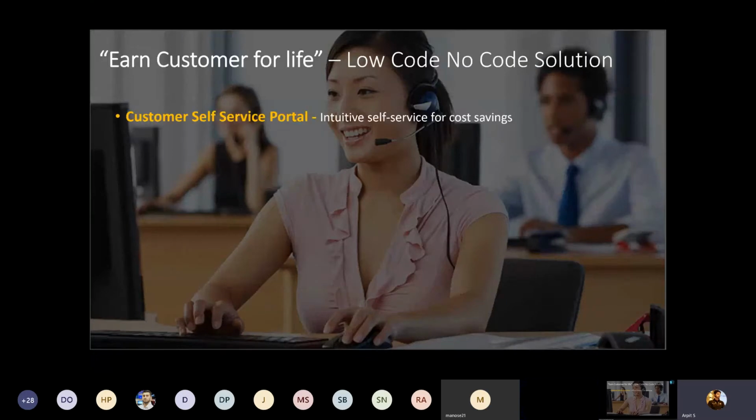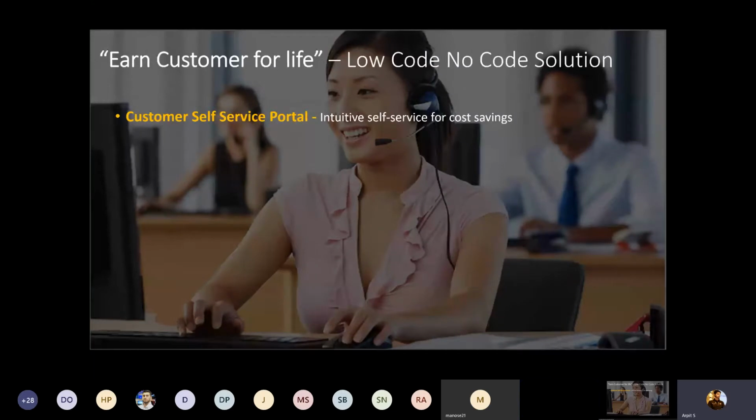Okay, so the first discussion is about the customer self-service portal. The customer self-service portal is one of the key components that Microsoft has introduced. Not recently introduced, actually, it was acquired from ADX Studio, then became customer self-service, then the customer portal, and now it's called a Power Apps portal.